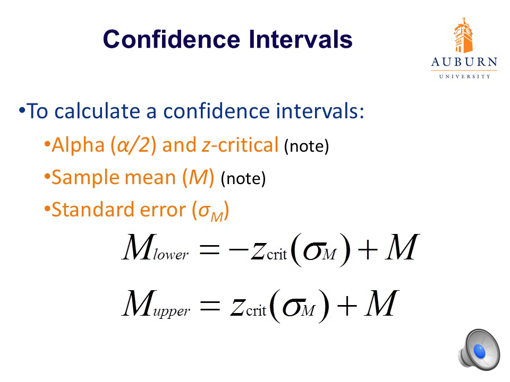So to calculate a confidence interval, we need a few things. We need to know our alpha. We also need to know the associated z critical values with that alpha. We need to know our sample mean, and we need to know our standard error. And so there I give you the two formulas. We have an upper bound and a lower bound. So it's a range, and so we need to get a low value and a high value of this range of where we expect that true population mean to fall.